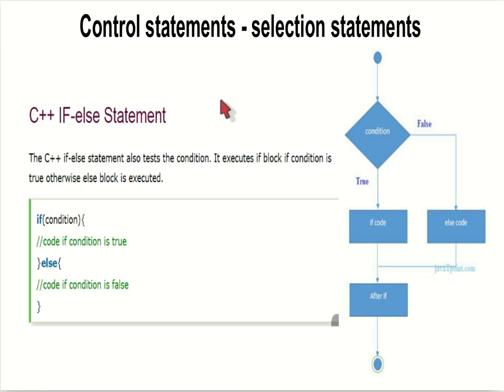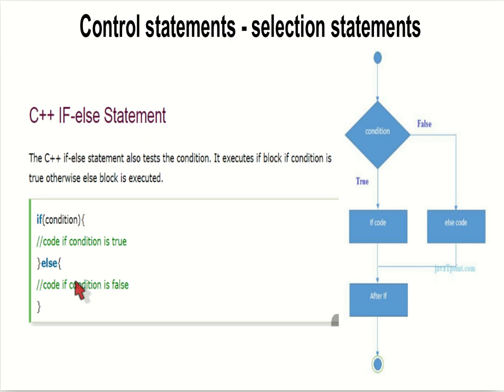The next one is the if else statement. Here the syntax is: if a condition, then a set of statements, else another set of statements. If the condition is true, the code inside the curly brackets will be executed. Otherwise, if the condition is false, it will execute the other part. The flowchart is like this: the condition is checked. If it is true, it will execute one set of statements. If the condition is false, it will execute another set of statements.